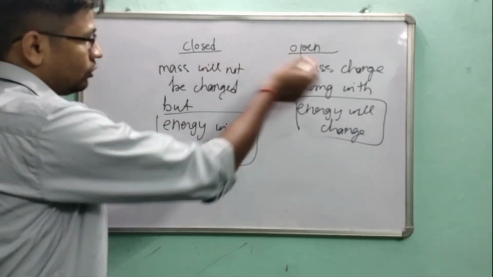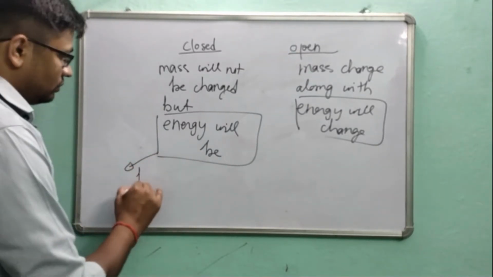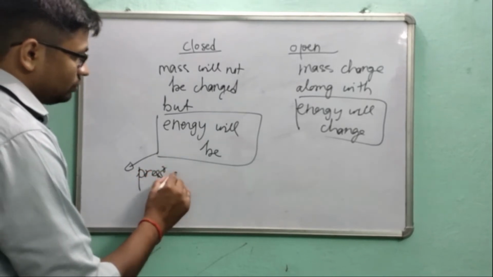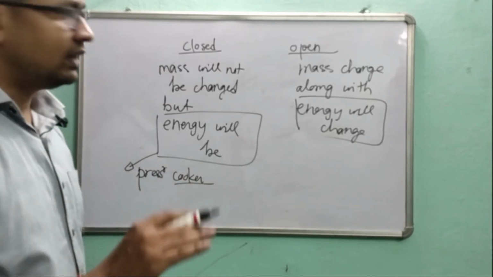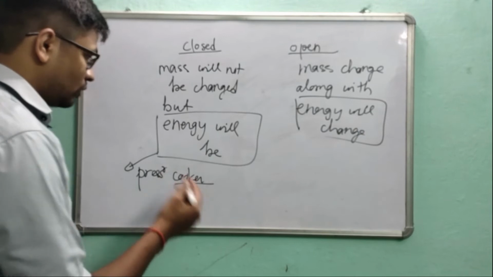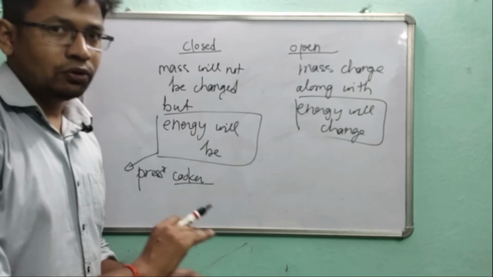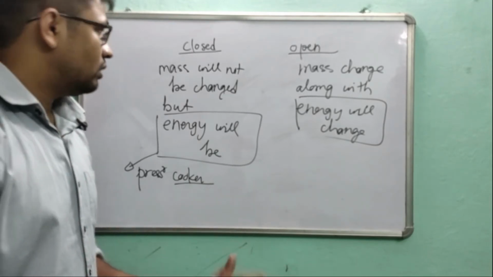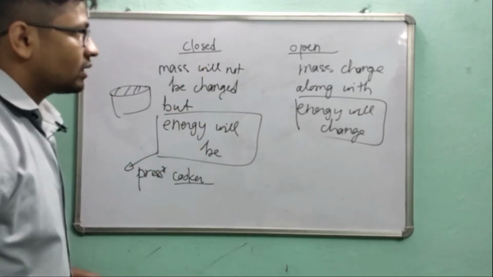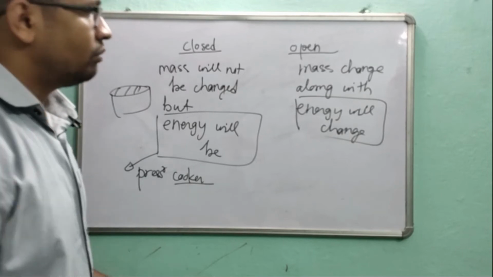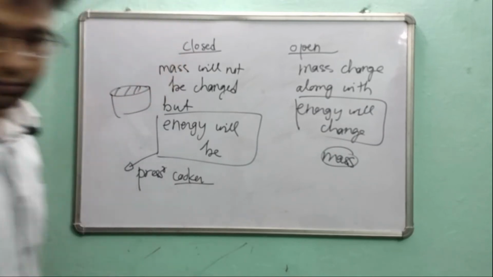We can take an example of a pressure cooker. If the lid is there, it is closed. So it can be cold or hot, so there is continuous flow of energy. If the cooker is closed, it will be a closed system. And if the cooker is open, it is an open system, because we can change the mass and energy also.